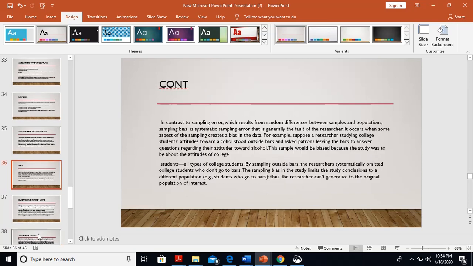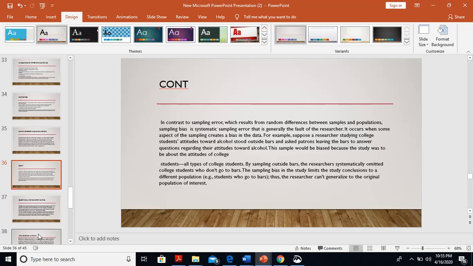In contrast to sampling error, which results from the random differences between samples and population, sampling bias is a systematic sampling error that is generally the fault of the researcher. It occurs when some aspect of the sampling creates a bias in the data. For example, suppose a researcher is studying college students' attitudes towards alcohol, and asks the opinion of the people who are standing outside the bar.